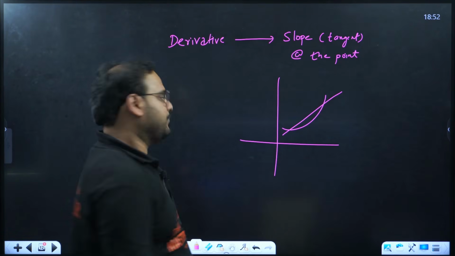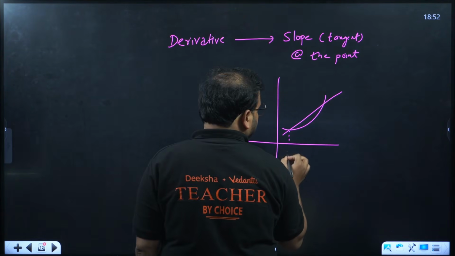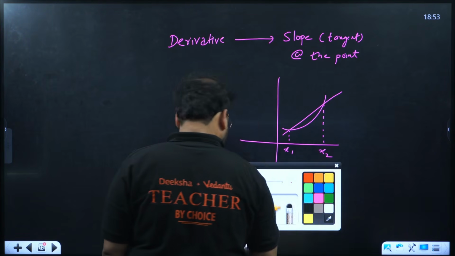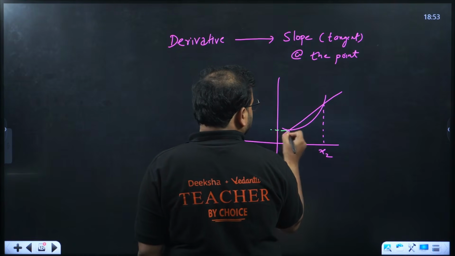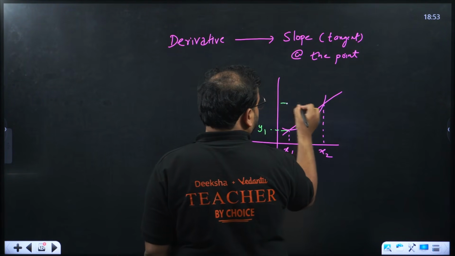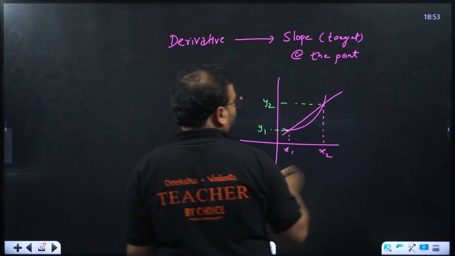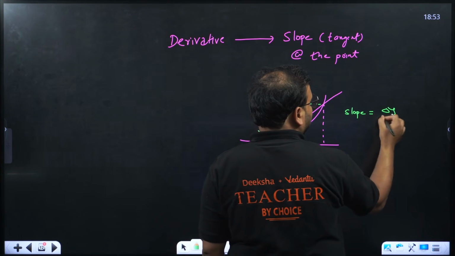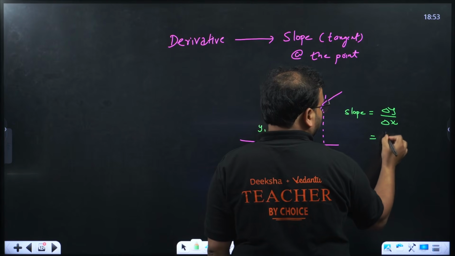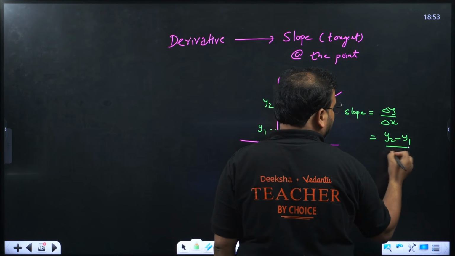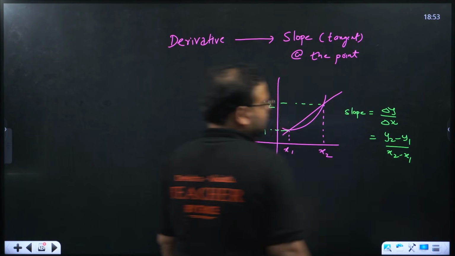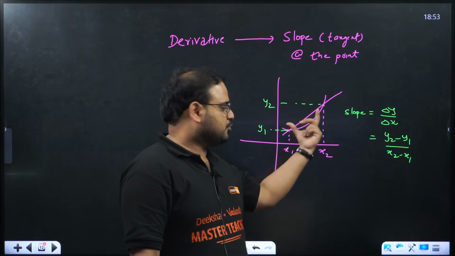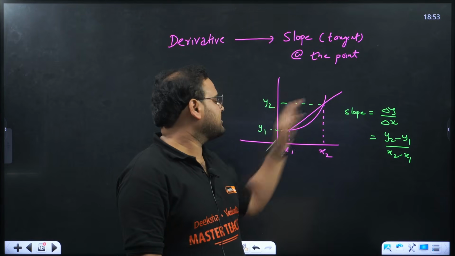You should take this as point x1, this as point x2, this right here as the point y1, this as the point y2, and in coordinate geometry you used to find slope as delta y upon delta x, which was y2 minus y1 upon x2 minus x1. This was called an average slope, basically, for the given chord.